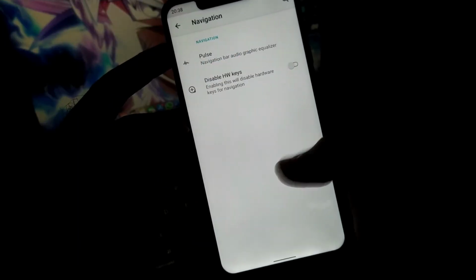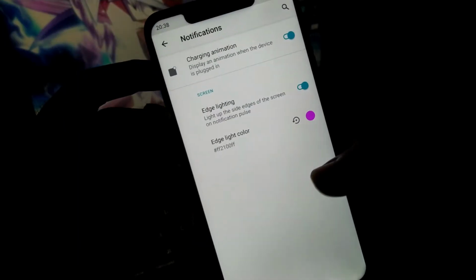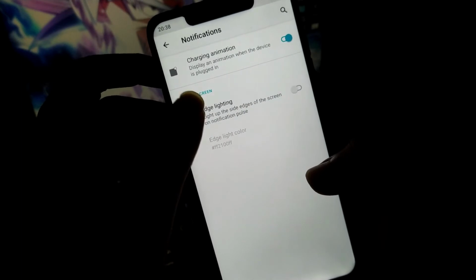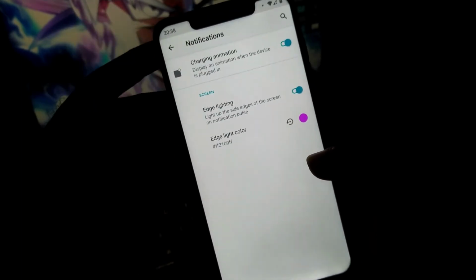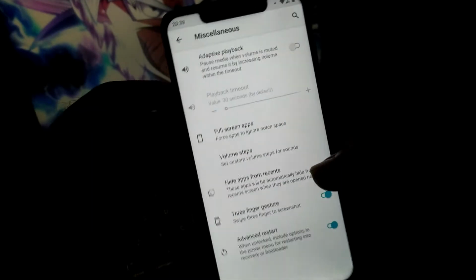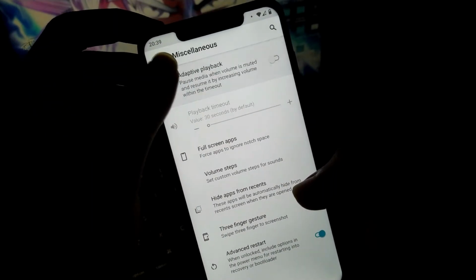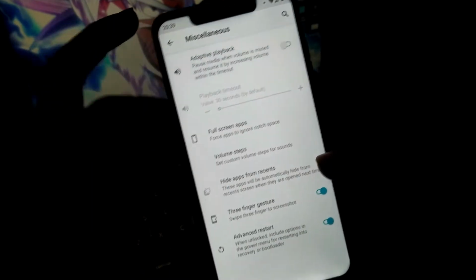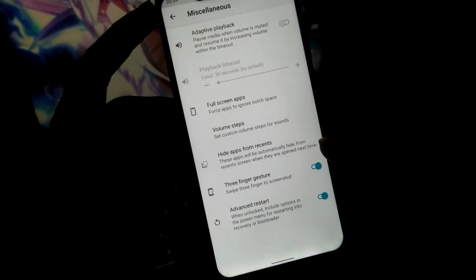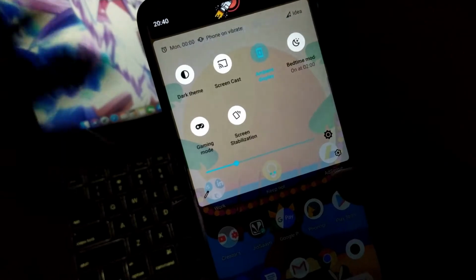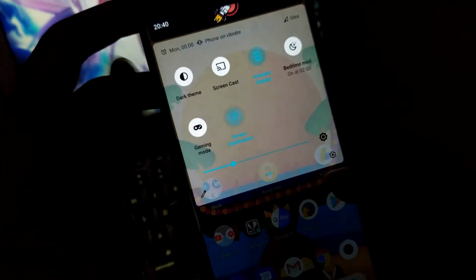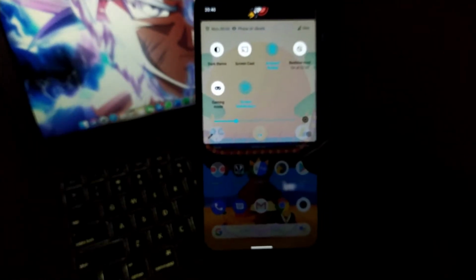Moving further is the edge lighting feature, where you will get the edge lighting just like you get in Oxygen OS. Rest is about miscellaneous settings, where you will get the adaptive playback option. This is mostly available in most of the ROMs, so nothing new in terms of miscellaneous settings. Also, one new feature they introduced is screen stabilization. Screen stabilization is nothing but your device gets screen stabilized when you are moving in any object like a car, train, etc.